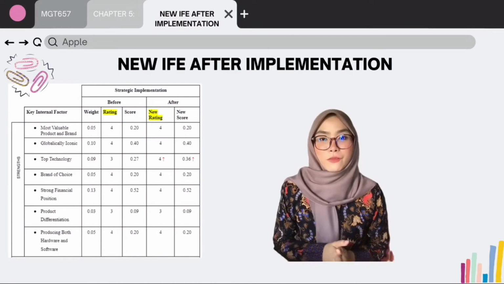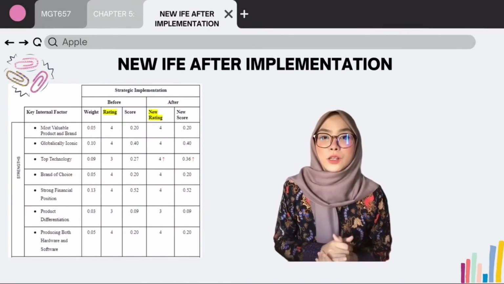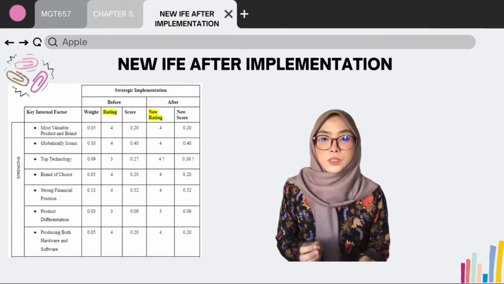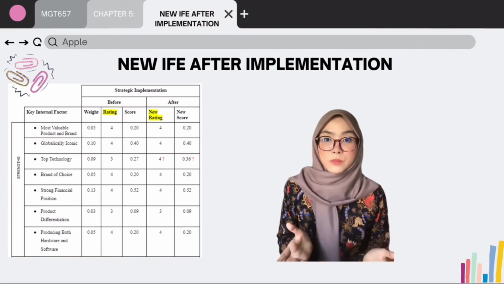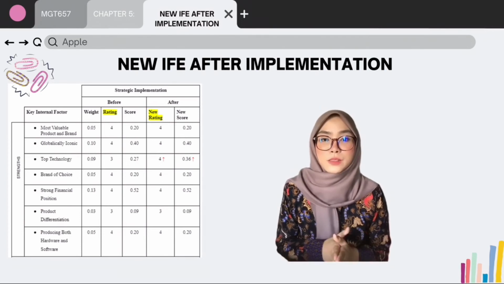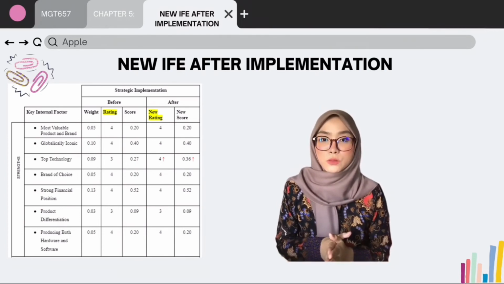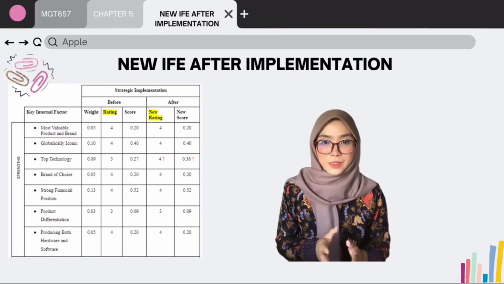Next, the new IFE after implementations. For the strengths of Apple, the key internal factor of top technology shows an increase from rating 3 to 4, while the score also shows an increase from 0.27 to 0.36.